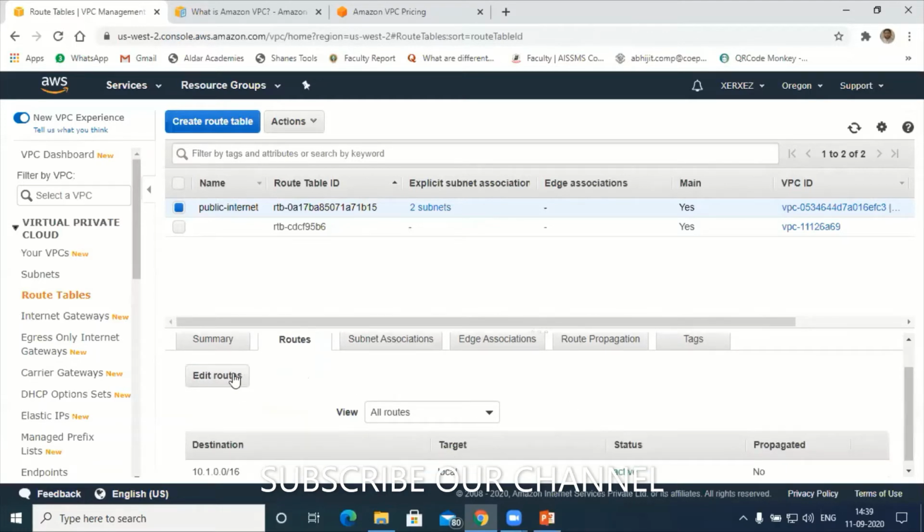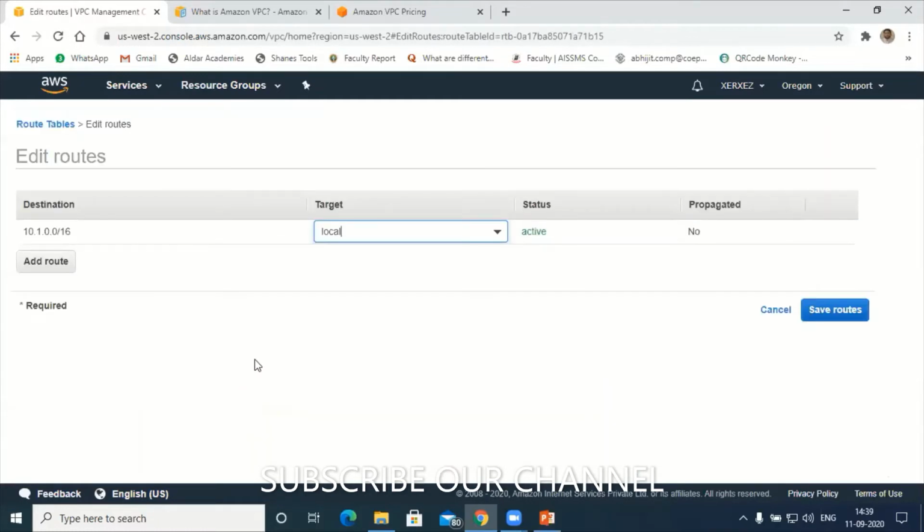Edit routes. Here, by default, I already have one route, which is the local one. That means this VPC IP address range is applicable for all the 4 servers inside my VPC, that is 10.1.1.0, 10.1.2, 1.3 as well as 1.4, out of which 1.1 and 1.2 are public.